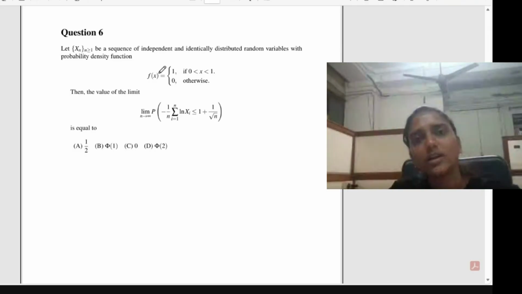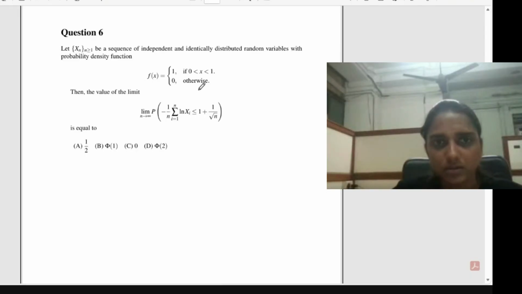f of x equal to 1, based on this range, you can easily identify, right? 0 less than x less than 1 and equal to 0 otherwise. Yes, it is a uniform (0, 1) random variable. That is the first thing you should identify when you read this question.